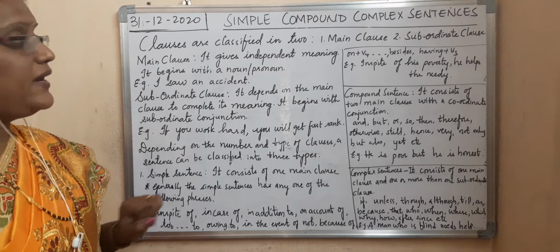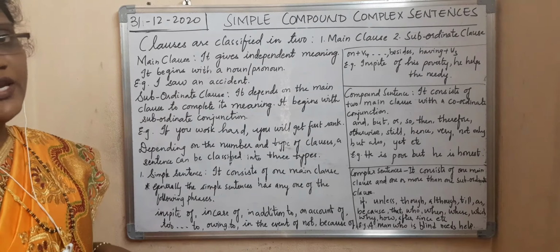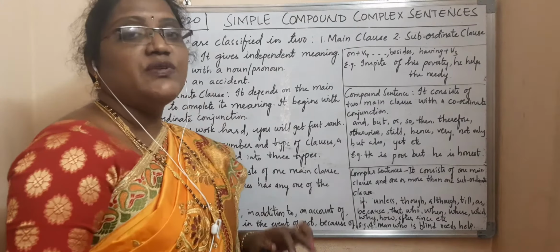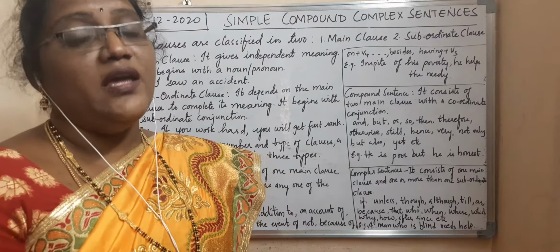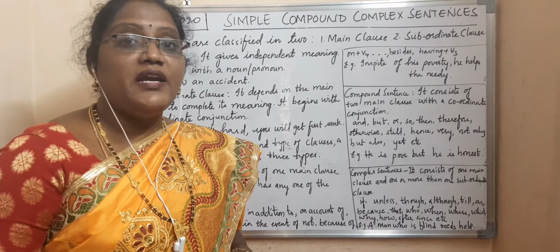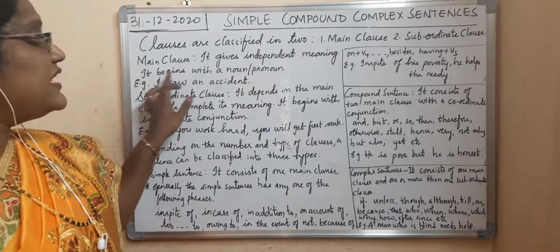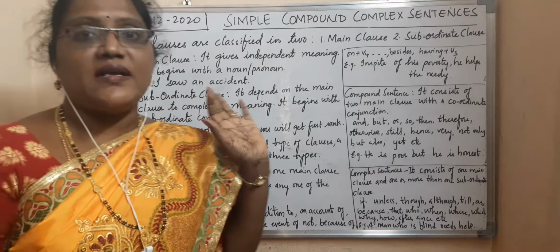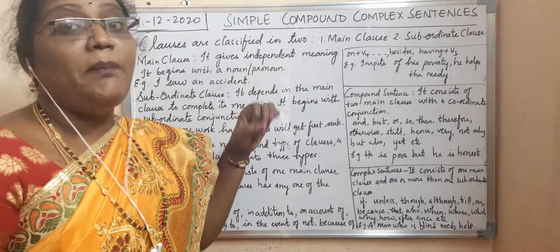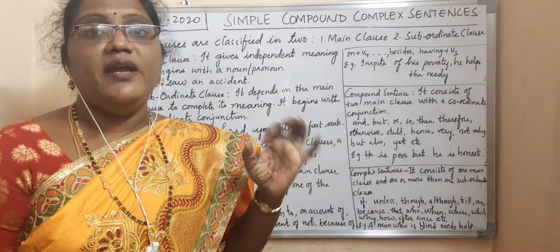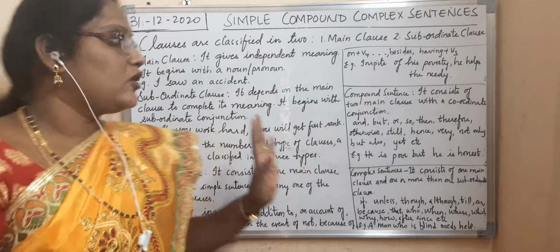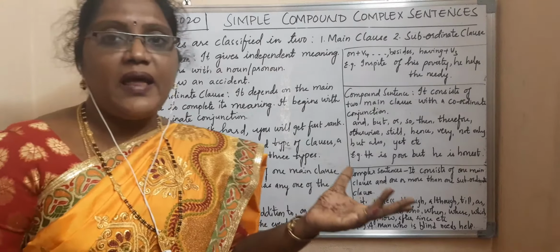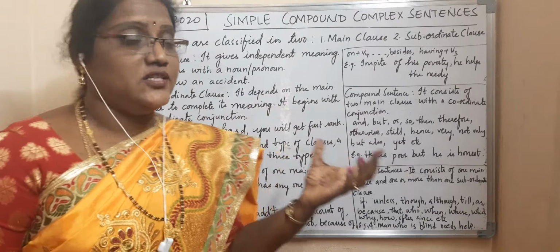Main clause. What is main clause? It gives independent meaning. It begins with a noun or a pronoun. For example, I saw an accident. It is not depending on any other clause. Main clause doesn't depend on any other clause. It gives independent meaning. For example, I saw an accident.